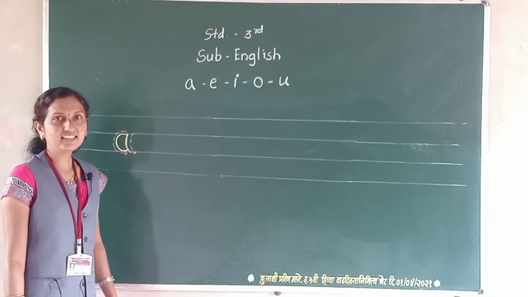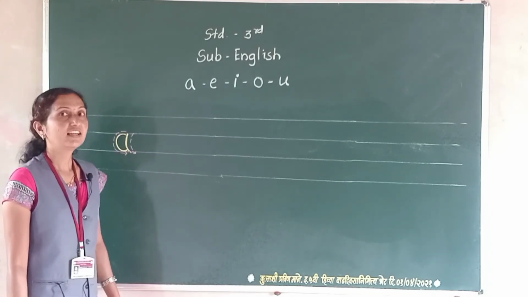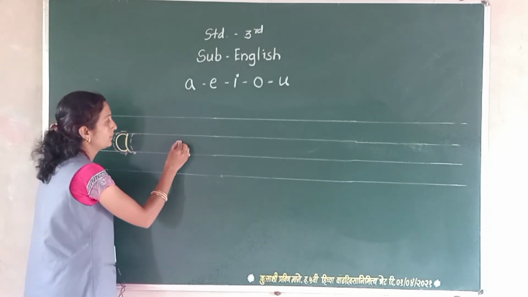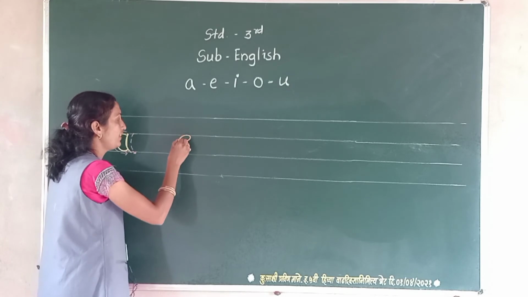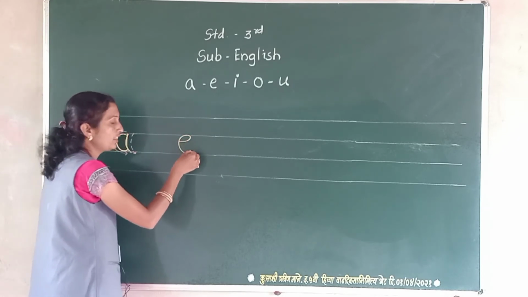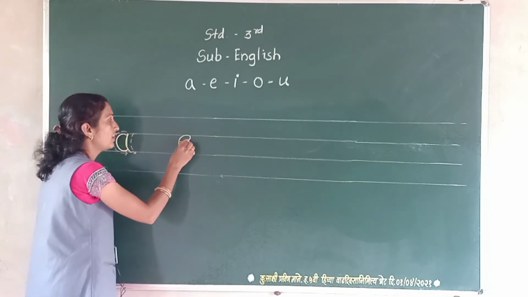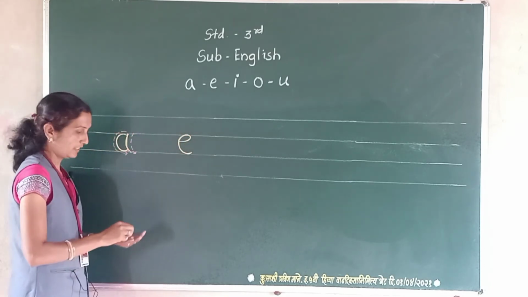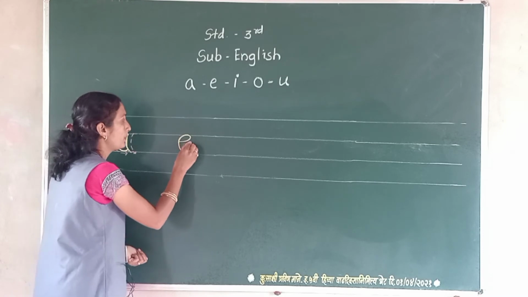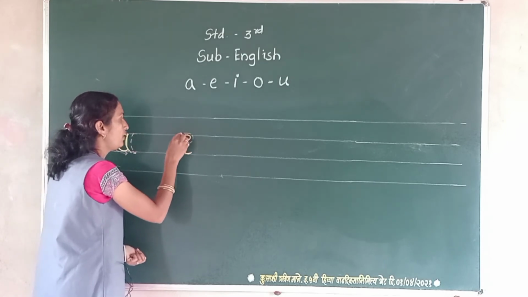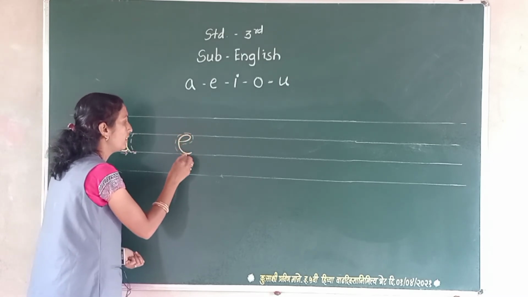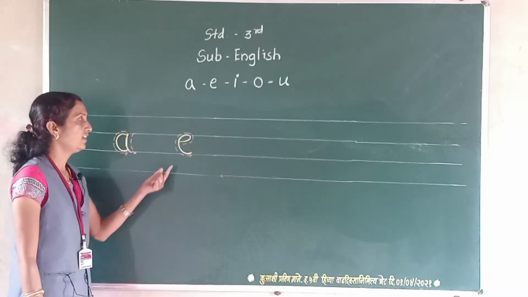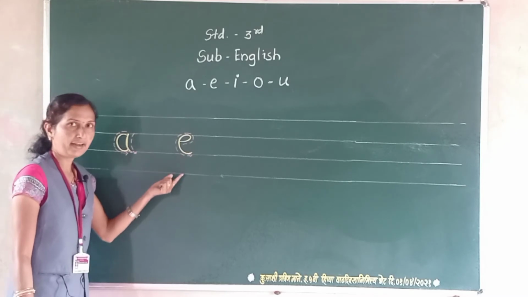The second letter is E. How do we write this letter? Only one step here. Look at the blackboard. This is E. In this way, we draw a line. We should write E in this way.